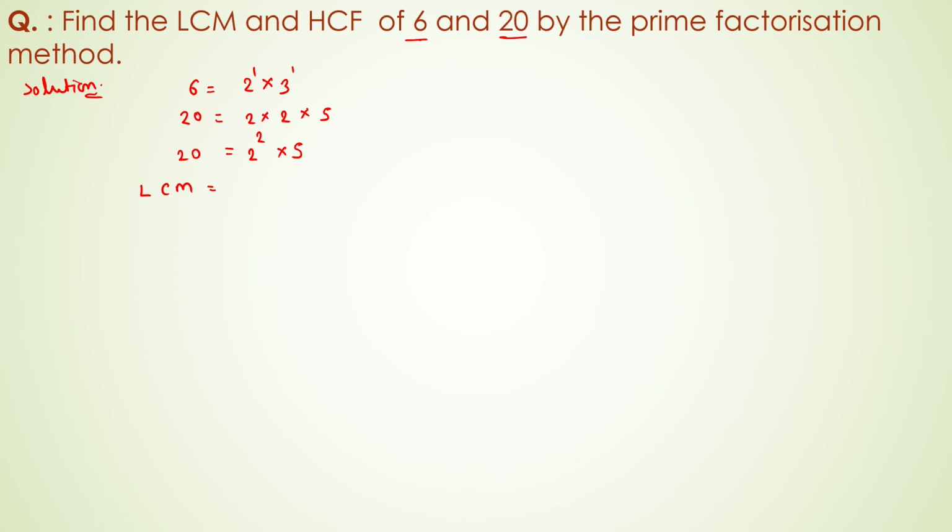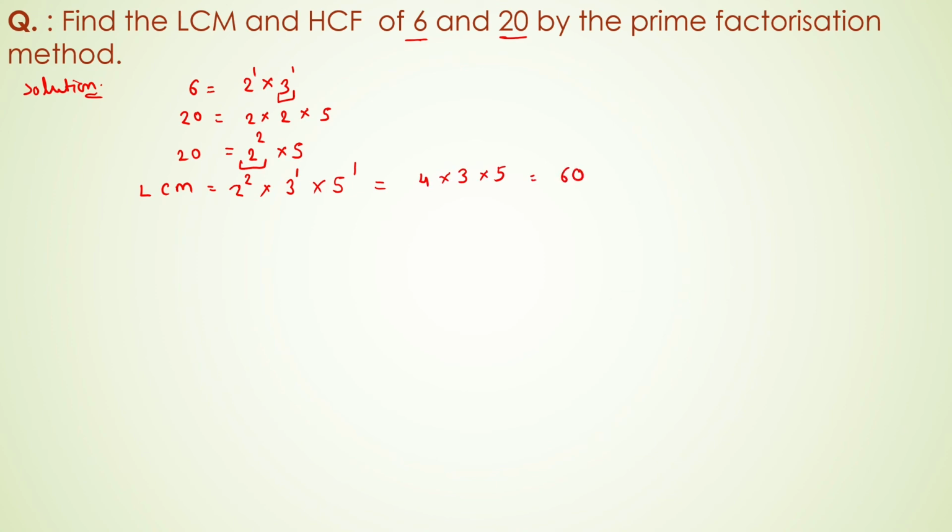LCM will cover the maximum repetition of any number in the factorization of the given numbers. So the highest repetition is 2 to the power 2, 3 has highest repetition one time and 5 has one time. So LCM will be 4 into 3 into 5, that means 60.